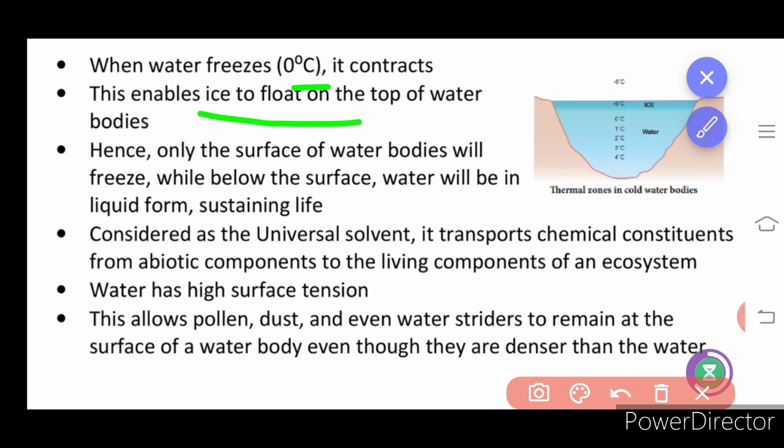Water is considered as a universal solvent and it transports the chemical constituents inside the body along with the blood. Water has high surface tension. It allows the pollen, dust, even water striders to remain at the surface of the water body, even though they are denser than the water. Some of the pollen grains stay on the surface of the water, maybe because of the oily coating on the surface of them.